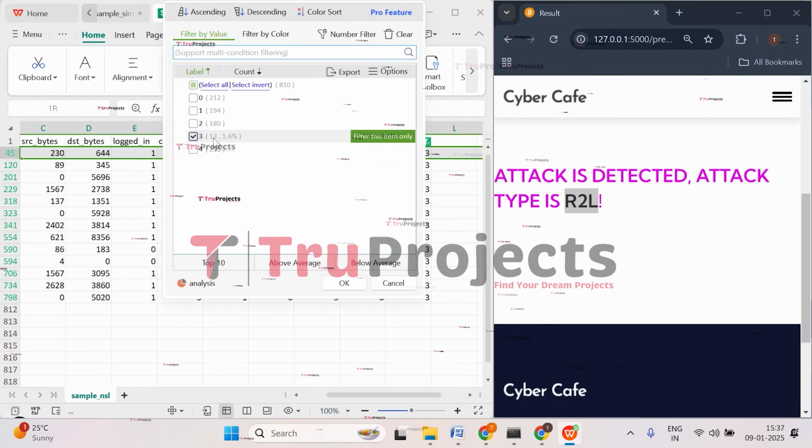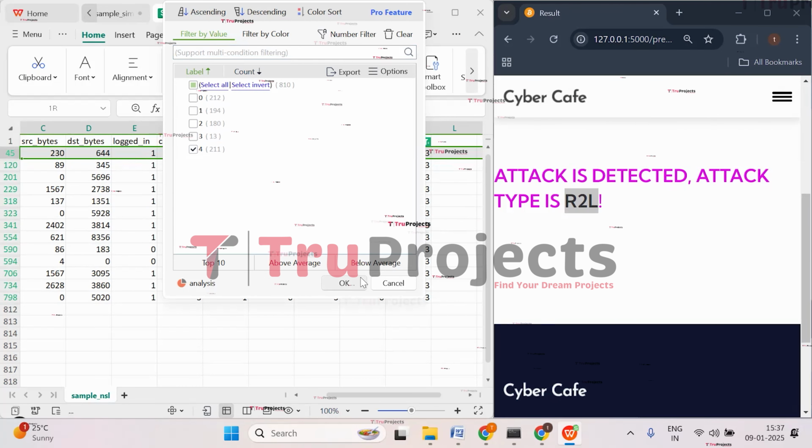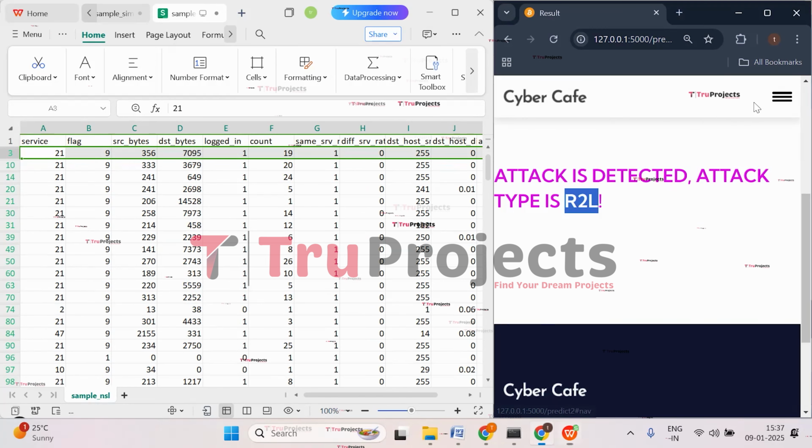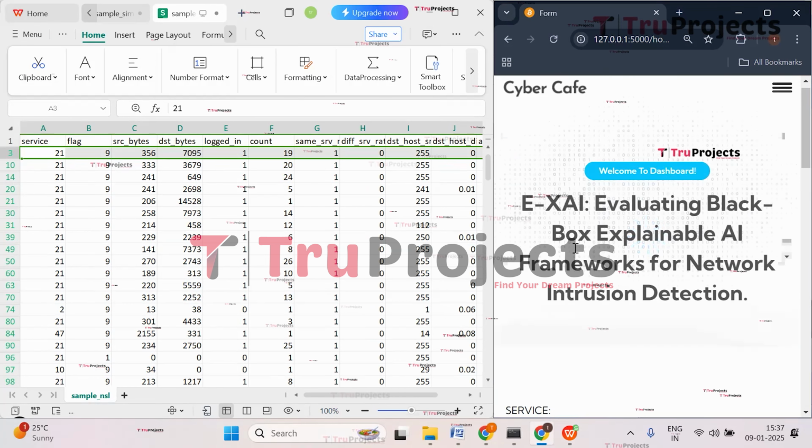So here class 3 refers to the R2L attack. Now let's check with the last class label of the data set. Click on OK. So let's try with this case. Click on prediction, click on NSL-KDD.